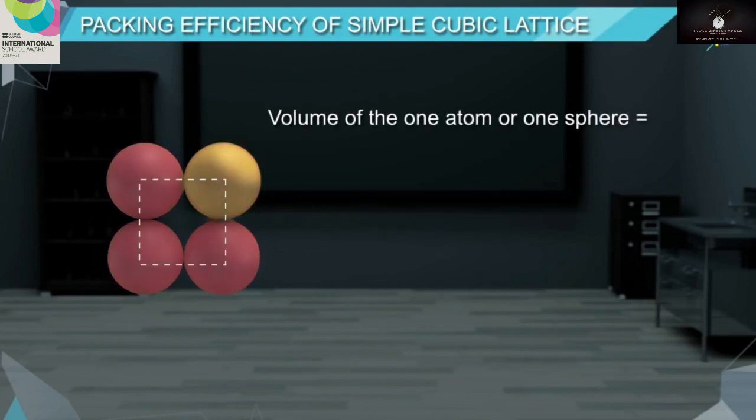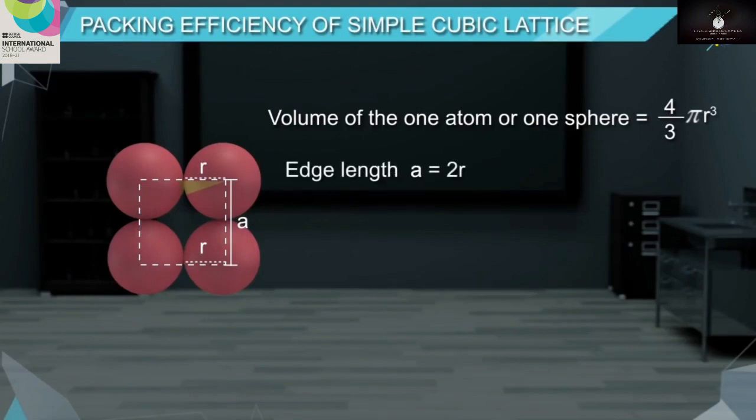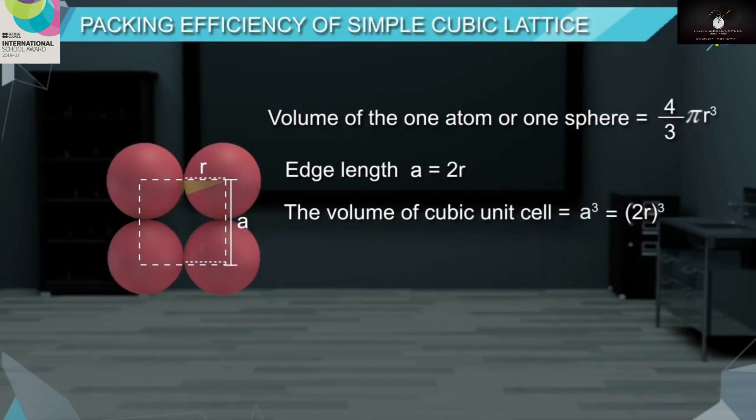Let a be the edge length of the unit cell and r be the radius of the sphere. Volume of one atom or one sphere is equal to 4/3 pi r cube. The spheres at the corners are touching each other, then we have edge length a equal to 2r. The volume of the cubic unit cell is equal to a cube, which is (2r) cube, that is 8r cube.